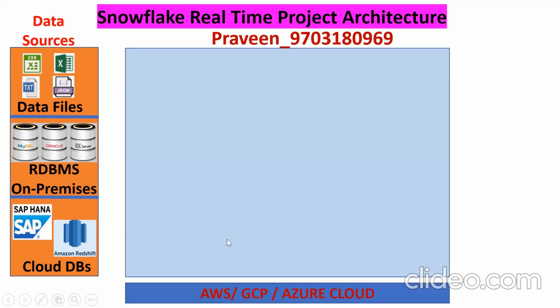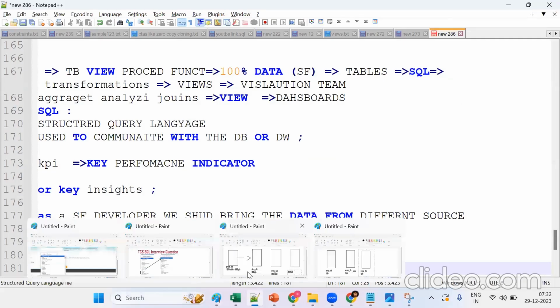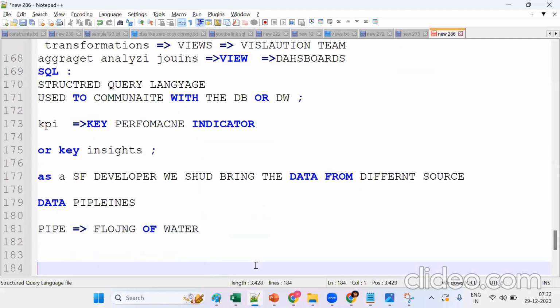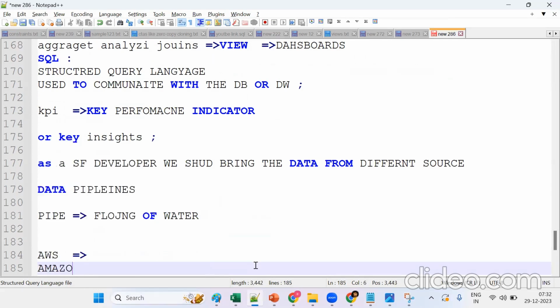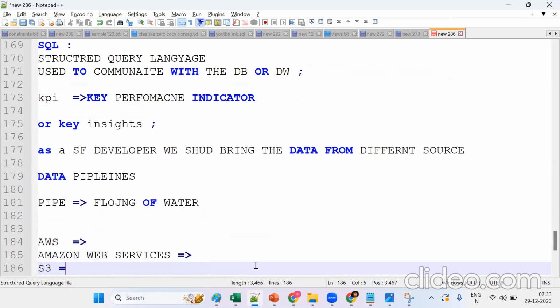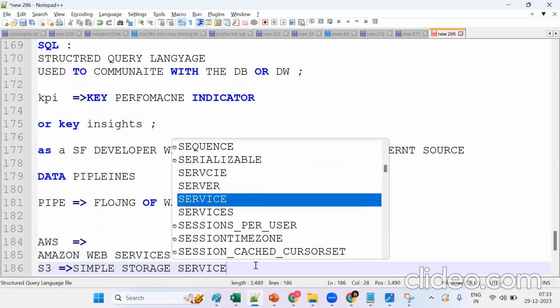Now see, Snowflake supports multi-cloud. It can be AWS. Tell me the abbreviation for AWS. Anyone? Any idea? AWS is Amazon Web Services. In this one, data will be stored in S3, that is Simple Storage Service. We'll see the same thing later for better understanding.